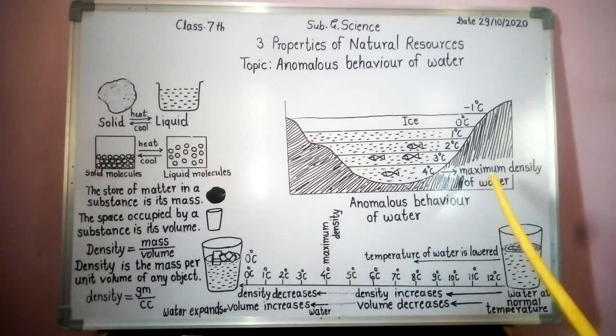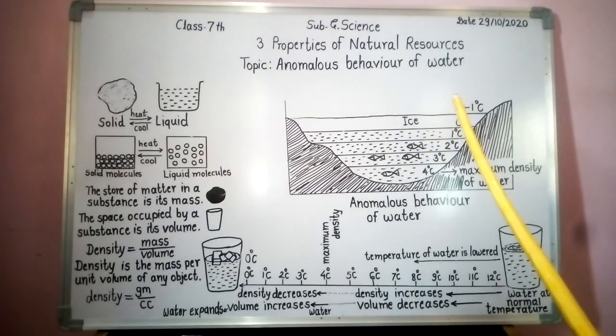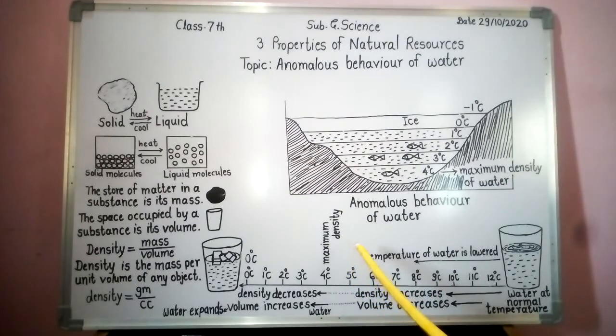So what is meant by anomalous behavior of water? The density of water is maximum at 4 degrees Celsius. If the temperature of water is lowered below 4 degrees Celsius, its density decreases and volume increases.